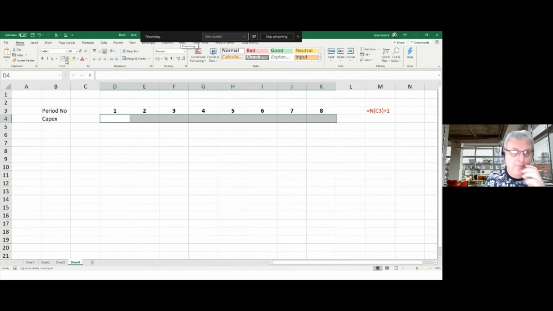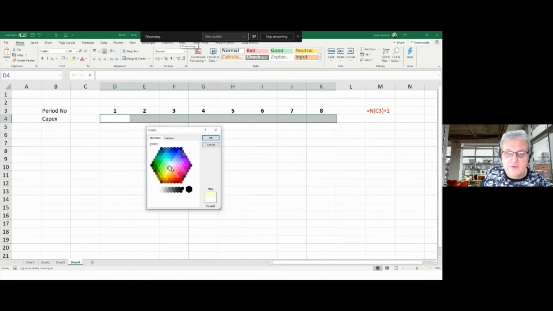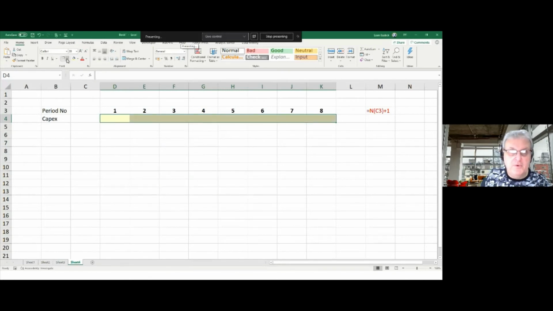Right, so let's make it look like it's an input. So I'm going to go more colors and use this pale yellow, which is what a lot of people do. Put a border around it, give it a blue font, and then I'm going to go 100, 200, and so on. Now, capex tends to be notoriously spiky and it's all over the place, so it doesn't work like this, but it will do for the purposes of this.